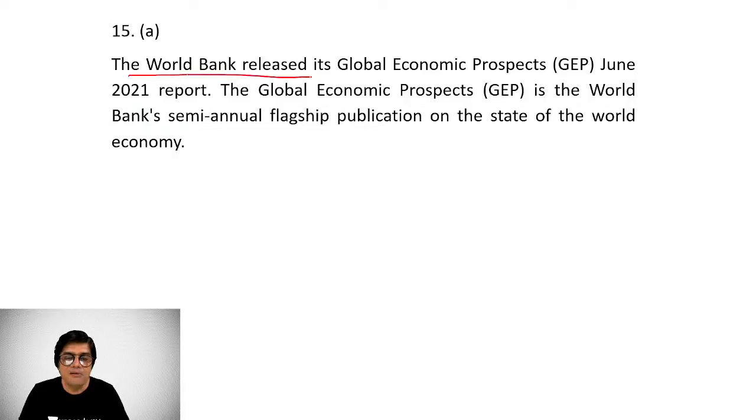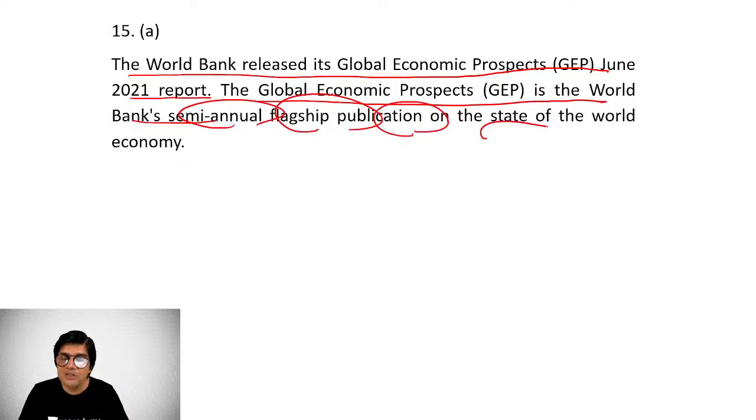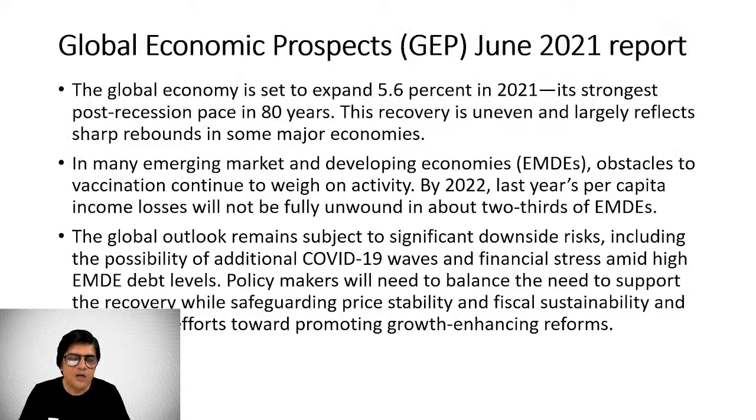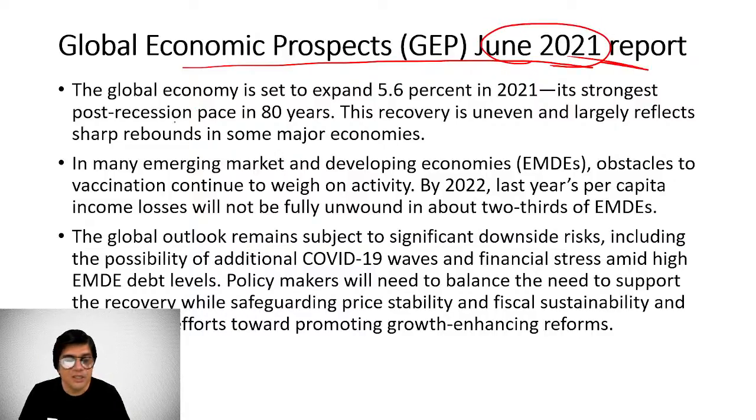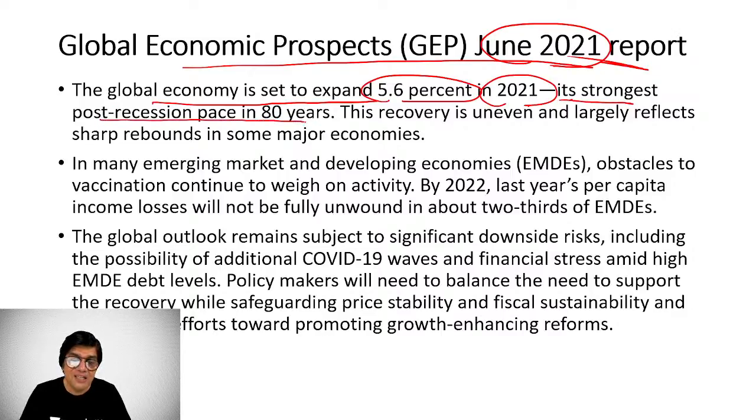The World Bank released its Global Economic Prospects June 2021 report. Global Economic Prospects is the World Bank's semi-annual flagship publication on the state of the world economy. So it basically gives an indication on the state of the world economy. As you can make out now, this is an important thing for this year. Global economy is set to expand 5.6% in 2021. Now, this is remarkable to note. It's the strongest post-recession pace in 80 years.